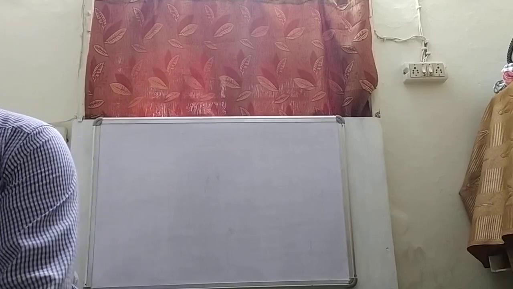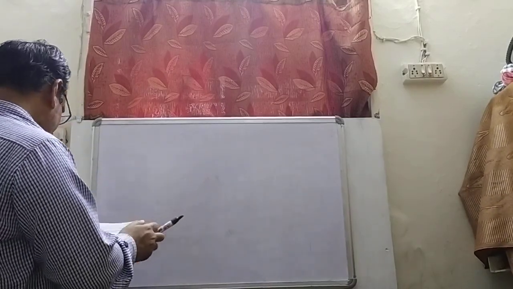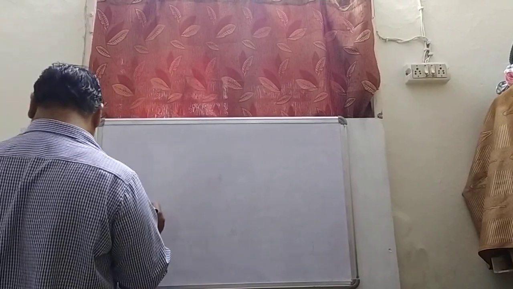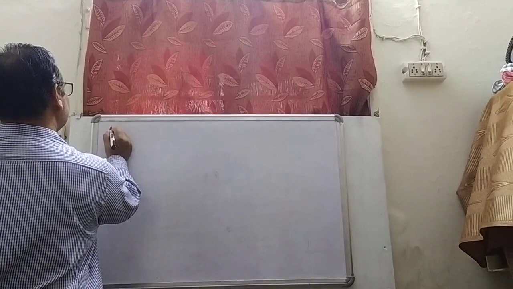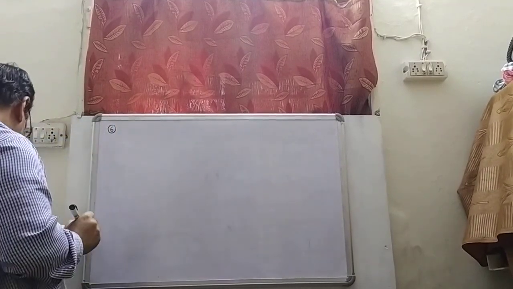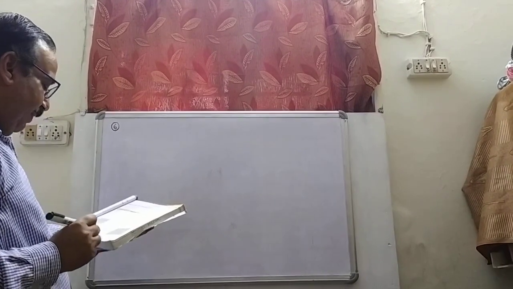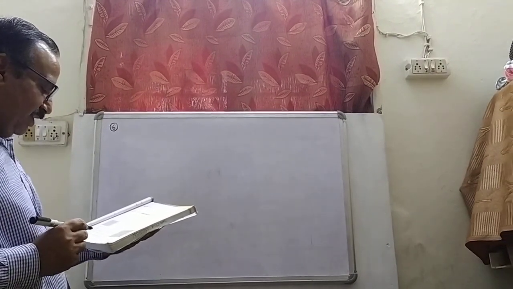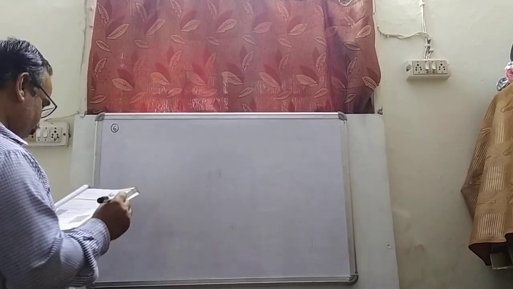Let me take another example. Question number 6. Salil wants to put a picture in a frame. The picture is 7 whole 3 by 5 centimeter wide.